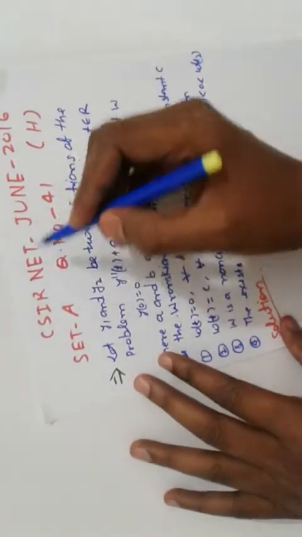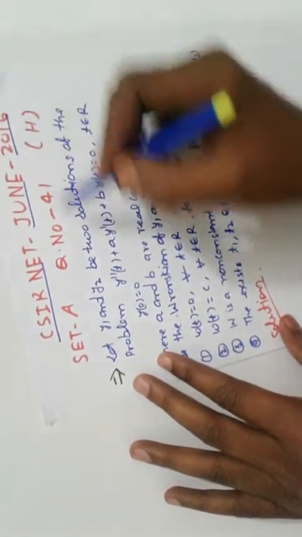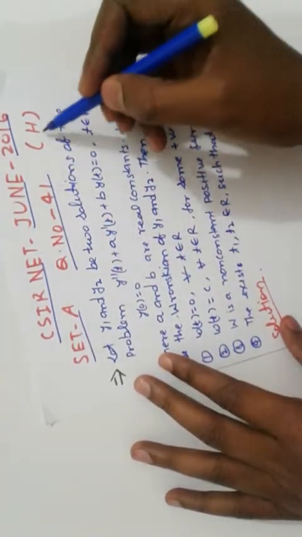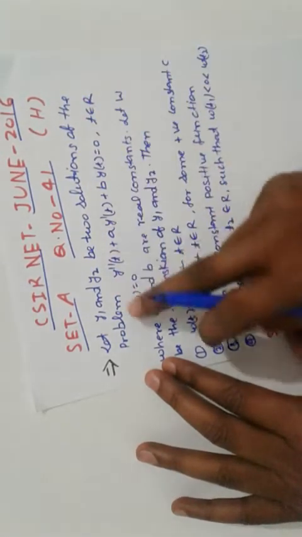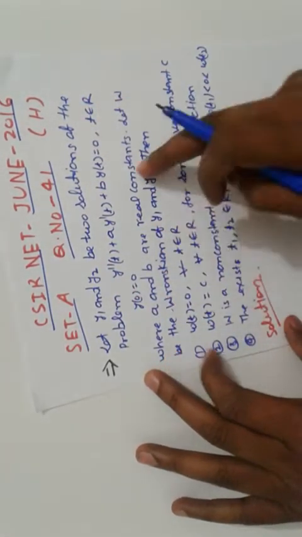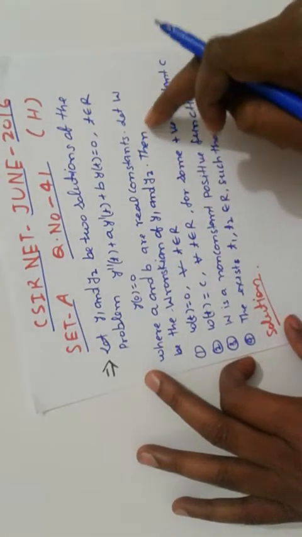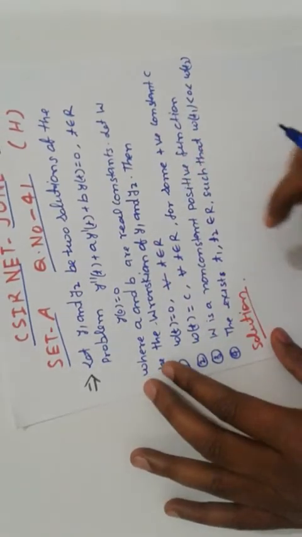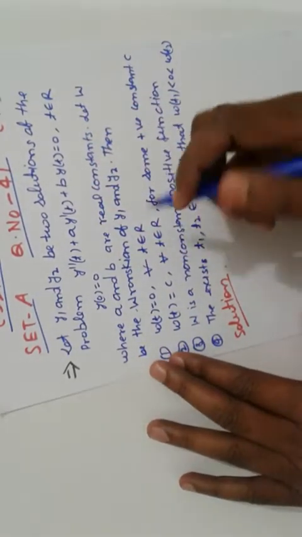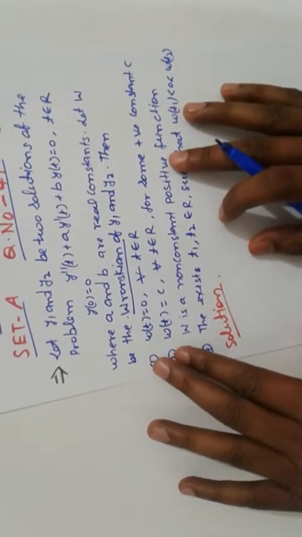So, hello friends, again we have taken the problem CSIR NET June 2016, Set A, question number 41, Hindi medium. Let y1 and y2 be two solutions of the given problem, where the Wronskian relates y1 and y2. Then which relation is correct? So first let us write down the topic of the Wronskian. The Wronskian is asked every time in questions.